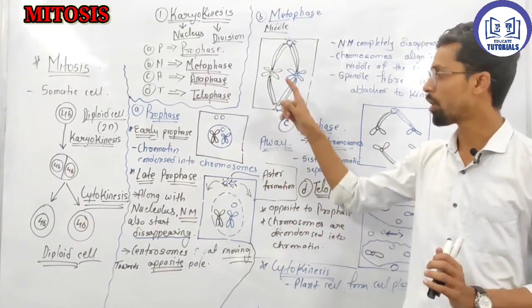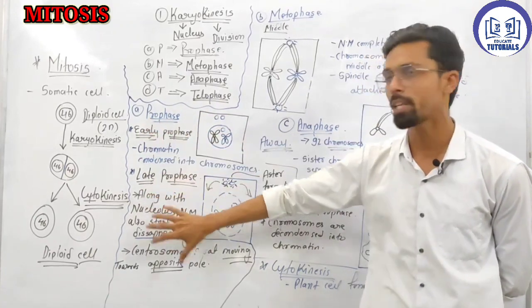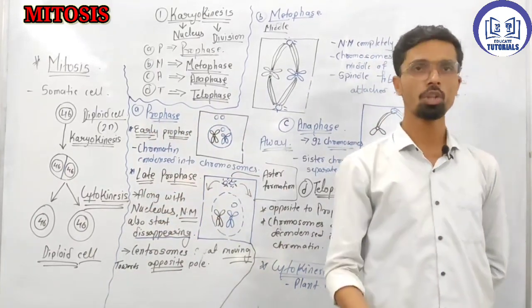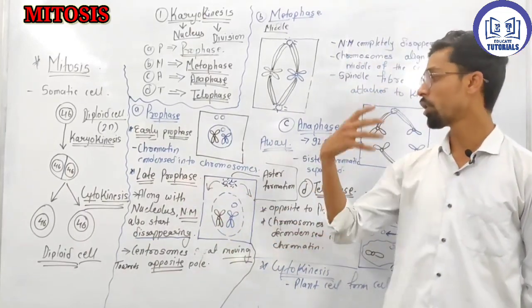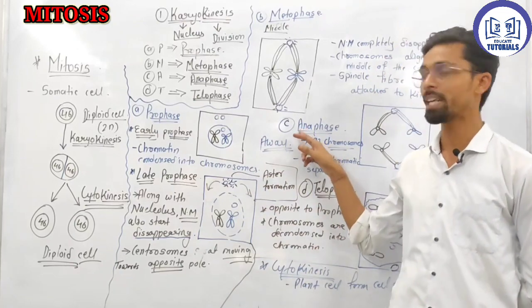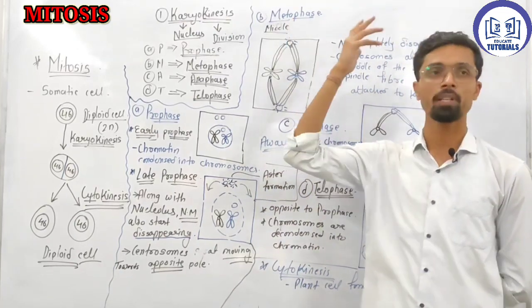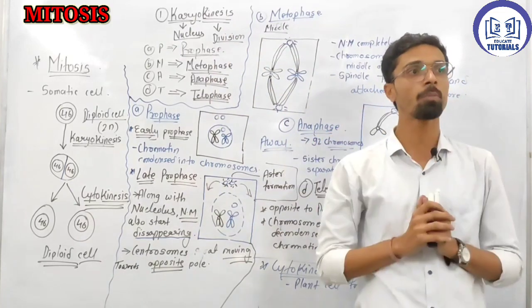Hope you understand all the points. See, in prophase, keep in mind early prophase and late prophase: condensation of DNA, nuclear membrane disappears, along with that the nucleolus disappears, and centrosomes move to the opposite poles. Next, metaphase, M for middle. All the chromosomes come under one equator of the cell.